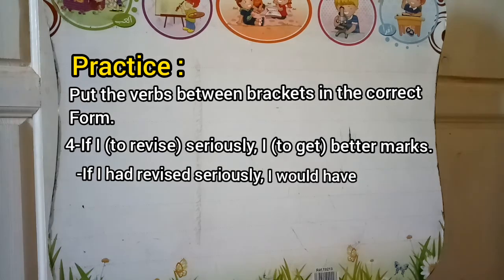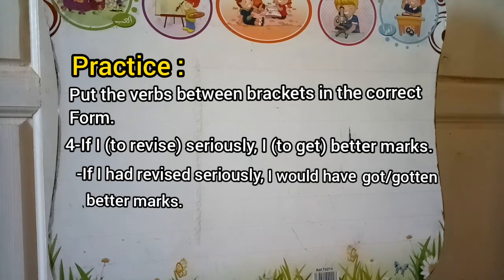I would have, good, got or gotten, this is the past participle of the verb to get, better marks. If I had revised seriously, comma, I would have got better marks, full stop. We use this type to talk about possible events in the past that didn't happen.